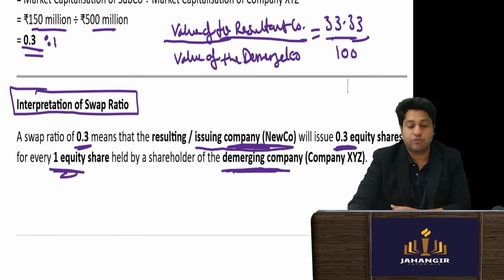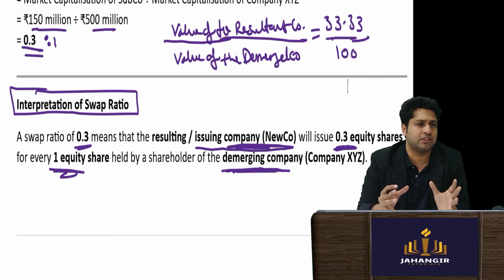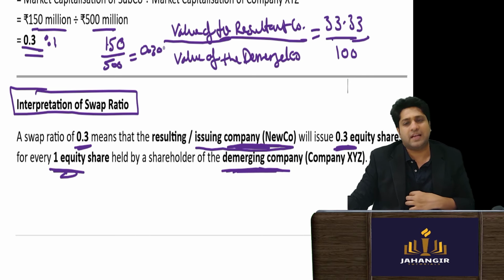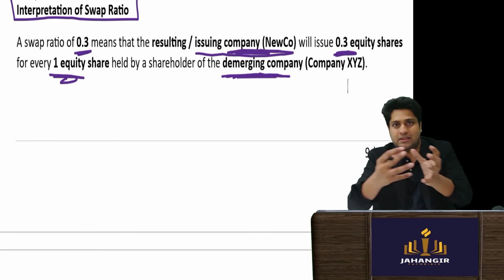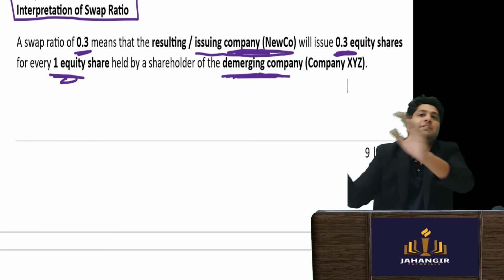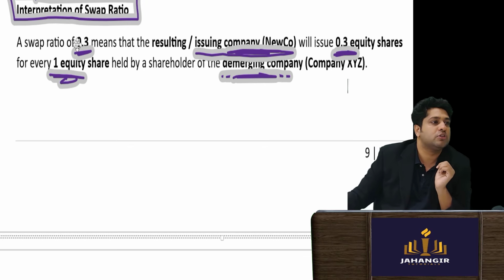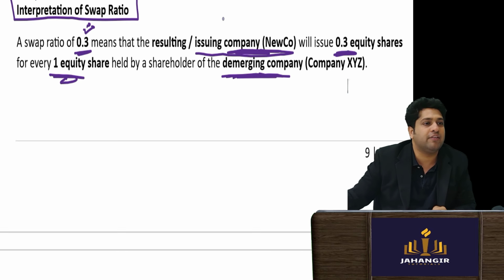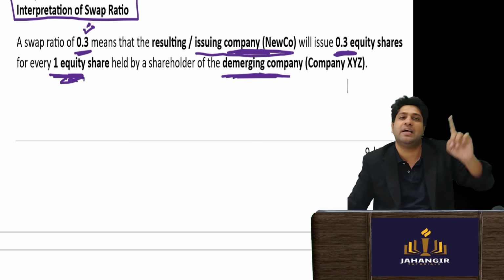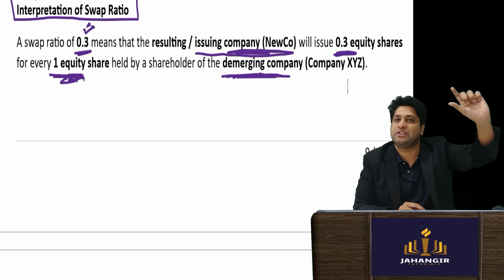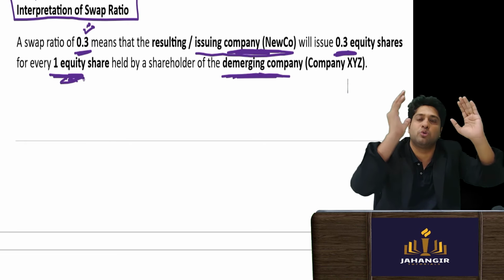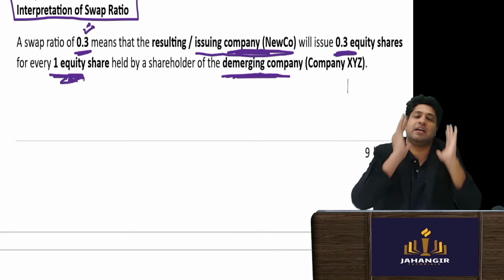So remember that for demerger this will be the formula and the logic. I'll see how much percentage is being transferred. 150 divided by 500, I come to know it is 0.3. So we will say that 0.30 has been transferred, so 0.30 will be issued for every one share held. The logic is very simple: one share was there, 30% has been transferred, so you hold 70% value, and we issue 30% to keep it matched back. Then we will say it is intact.